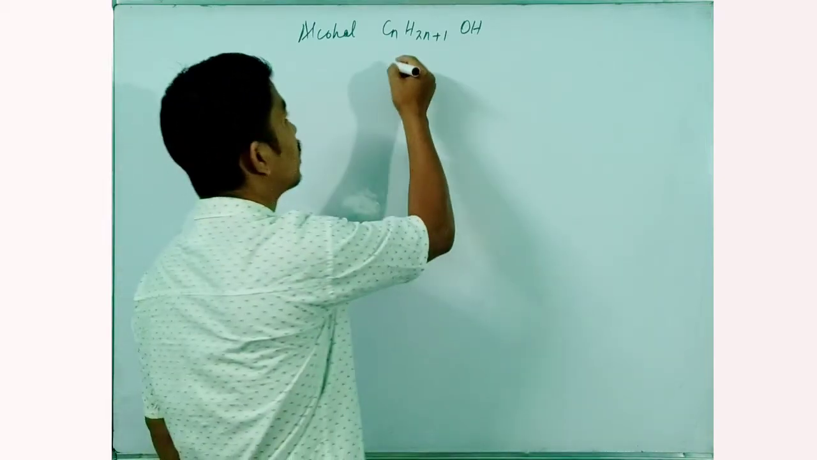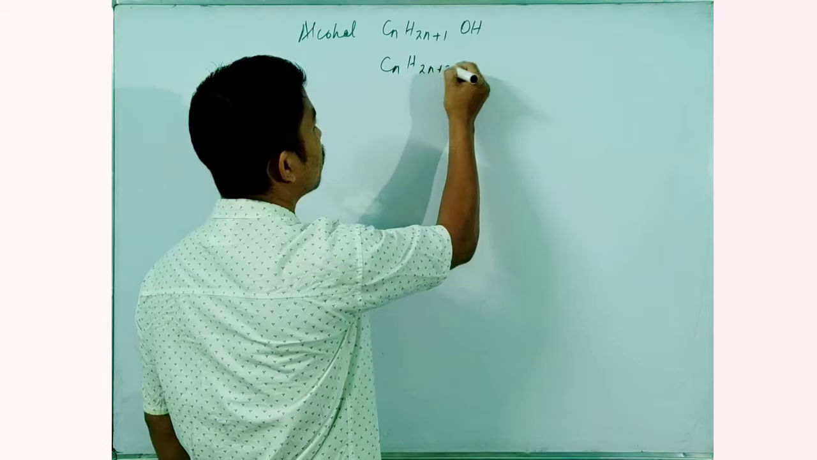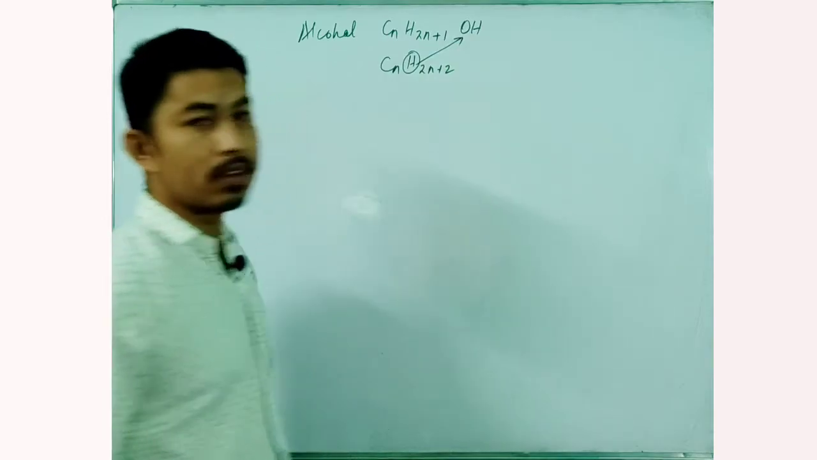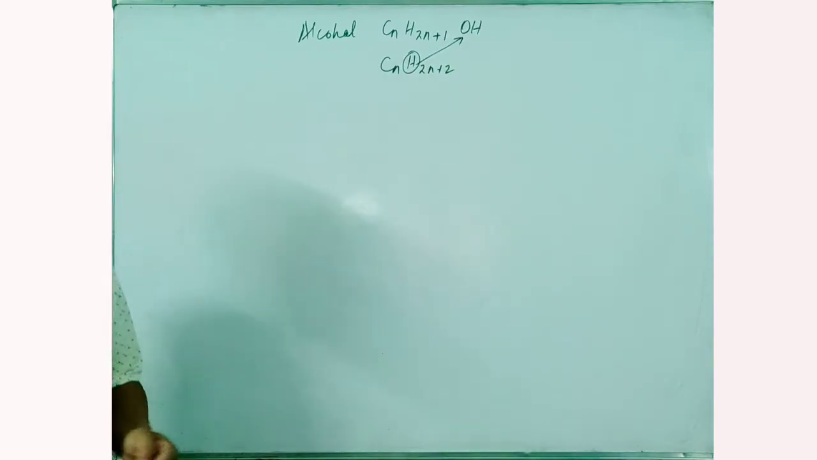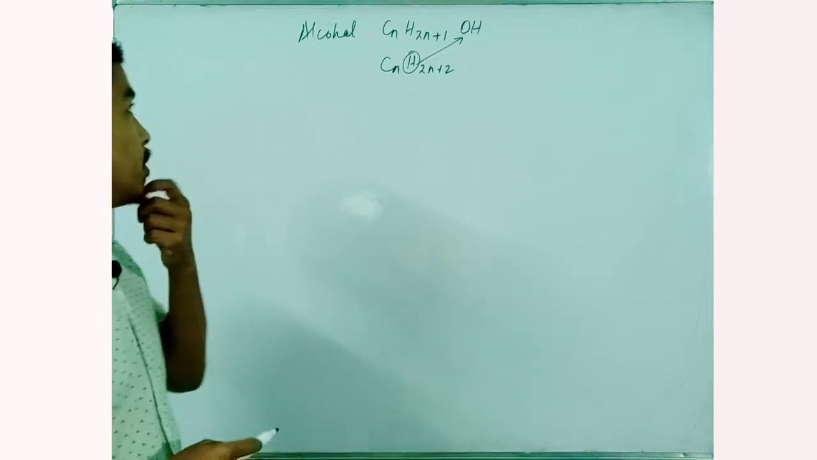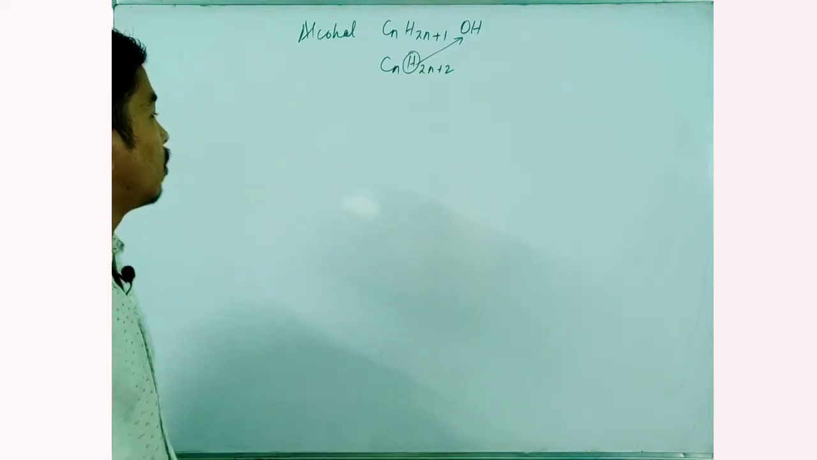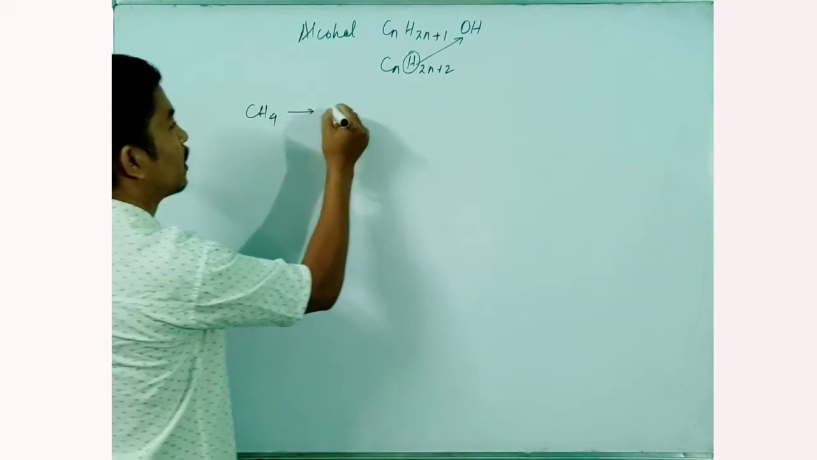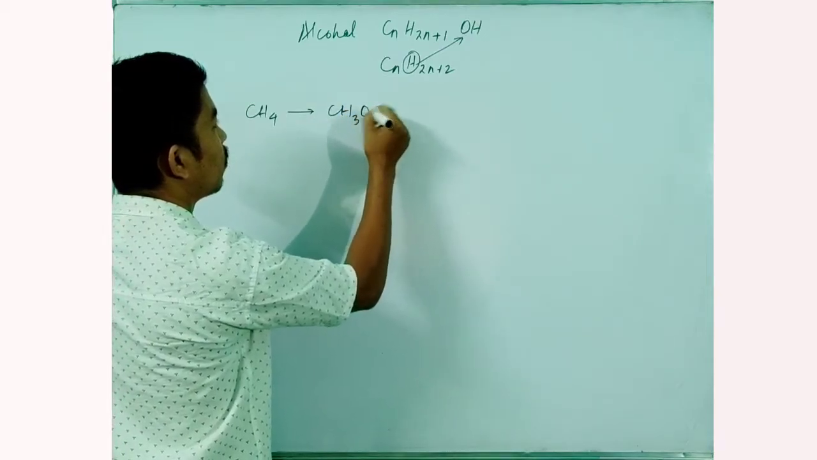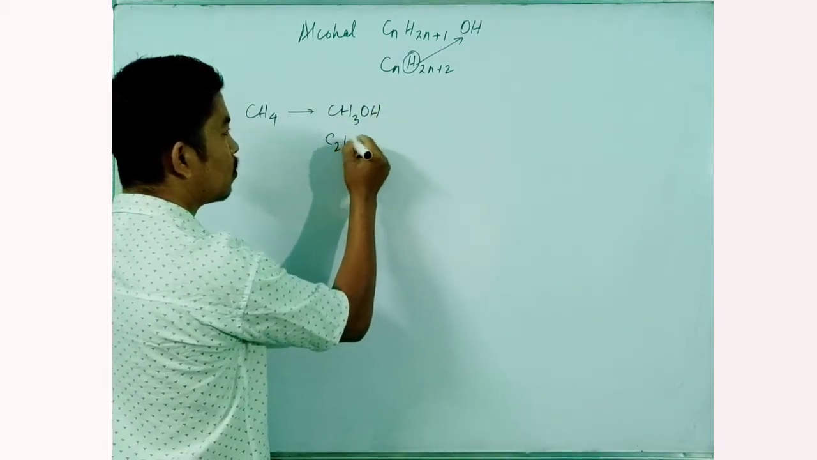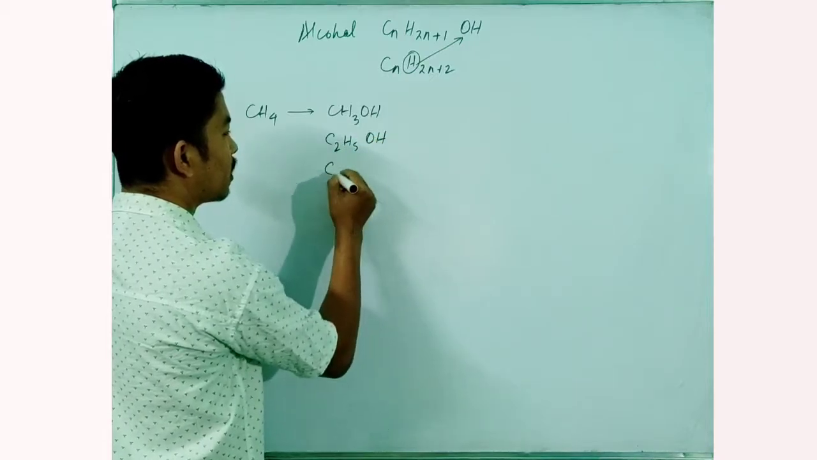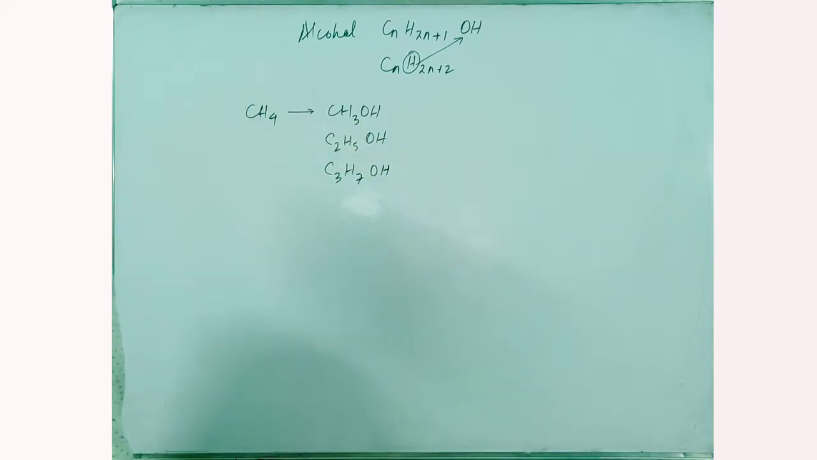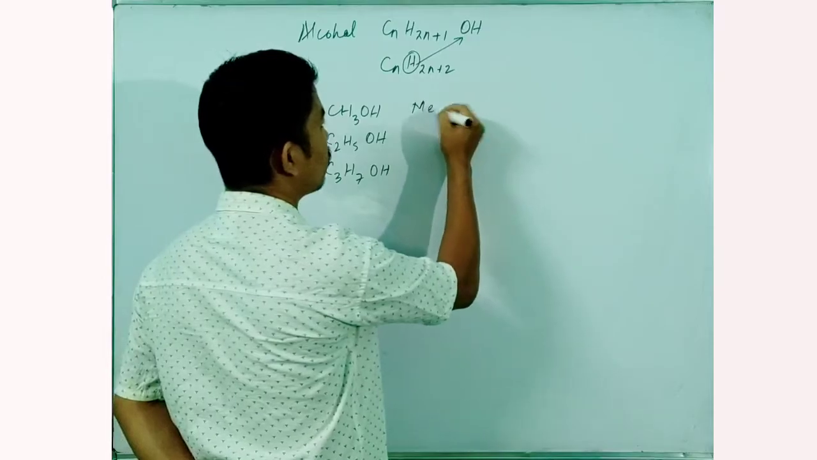In alkane we have the formula CnH2n+2. So if one of the hydrogen atoms of the alkane is replaced by OH, then the group formed is known as the alcohol group. Coming to the first member of the homologous series of alcohol, we have methane, CH4. If I replace one of the hydrogen atoms by OH, I get CH3OH. Similarly, the second is C2H5OH. Similarly, the third is C3H7OH.